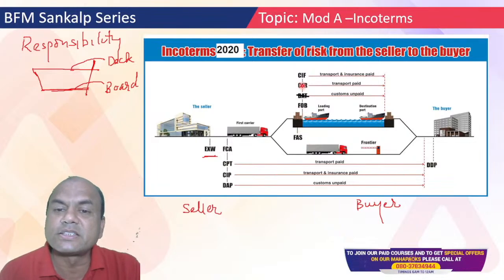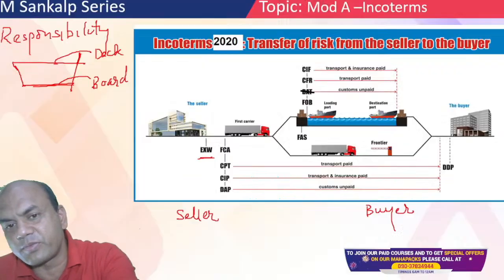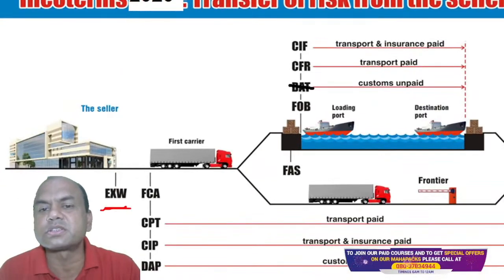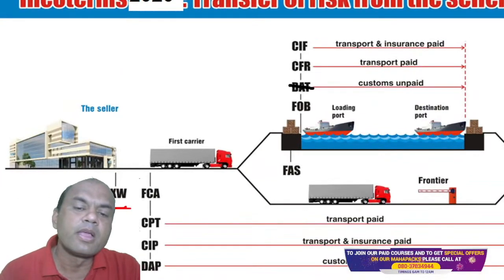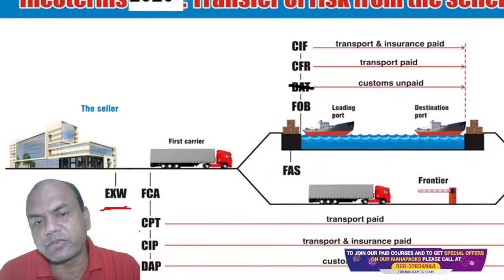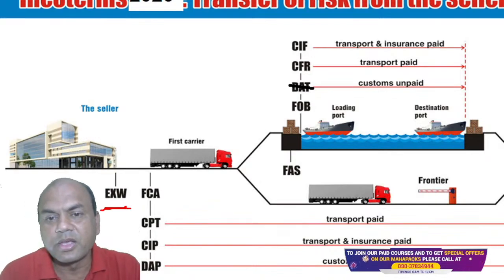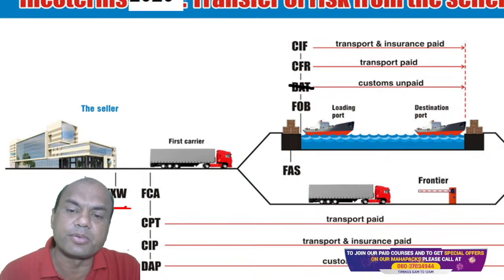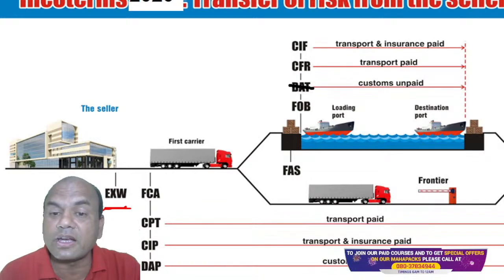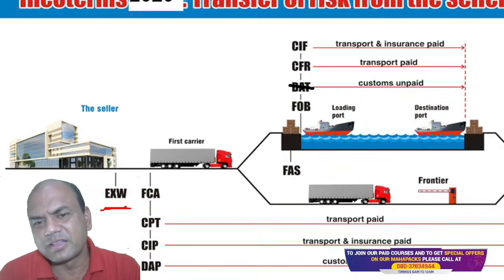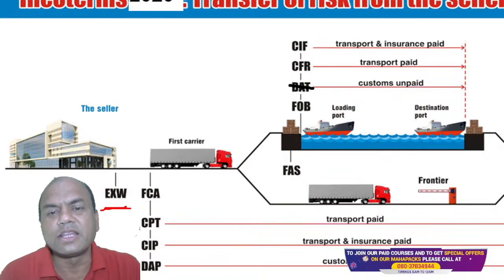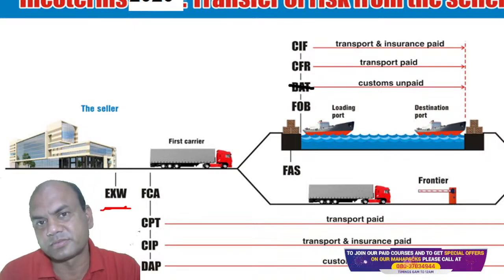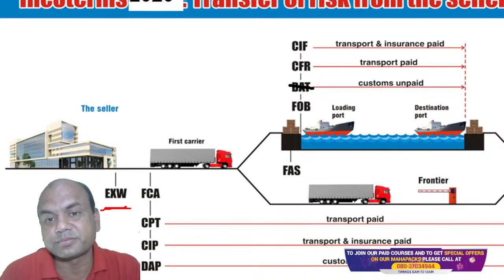Now next one is CFR and CIF. Look at this, CFR and CIF. CFR means cost and freight. What does it mean? Here it means that the seller will put the goods on the ship, number one, on the board. Then he will buy the logistic cost of this ship. Logistic cost means the ticket, you can call it in simple language. The ticket of that ship will be borne by the seller. So this is known as CFR.